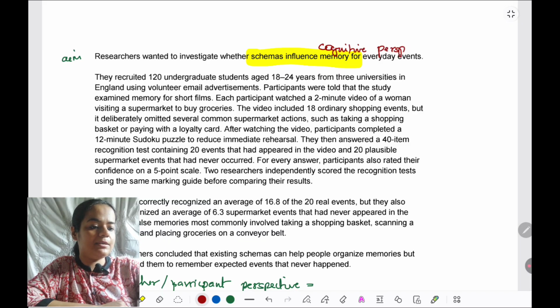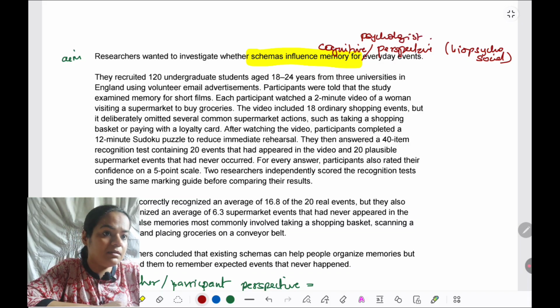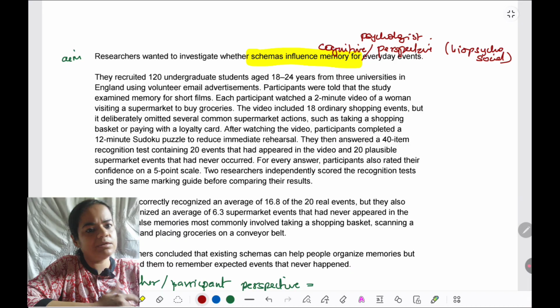So what I had marked in the outline as biopsychosocial, that point I'm getting here. Which one has been taken? Cognitive, psychological. Because where did we learn about this? Simple. We have to think in our syllabus, where did we learn about schema and memory, learning and cognition, right? So we become clear that they are using cognitive perspective.